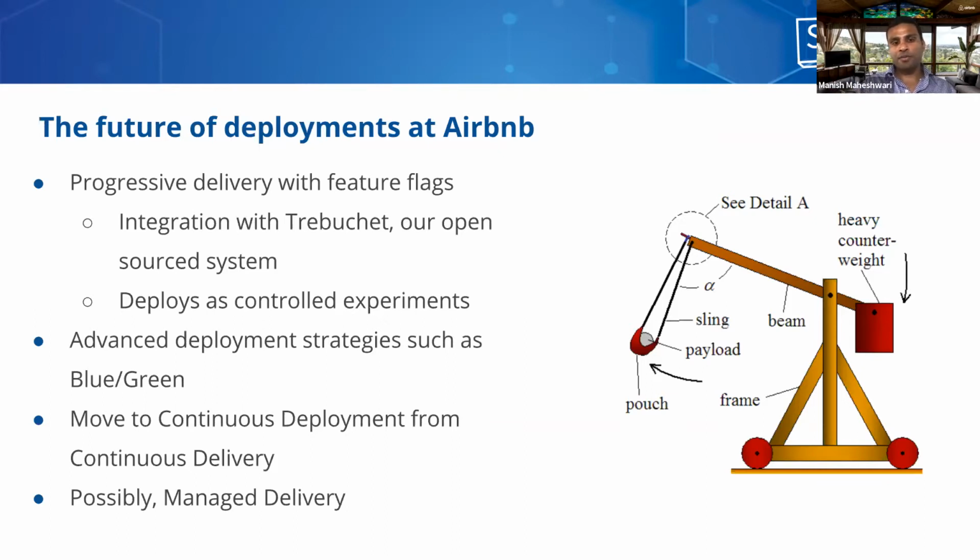It really helps customers look at the impact of those features, and if there is some problem with a particular feature rollout, they can just turn off the feature flag, and all of this can be orchestrated by Spinnaker. We are also going to look at enabling deployment strategies such as red-black or blue-green, and that will help us improve the overall rollback time and experience.